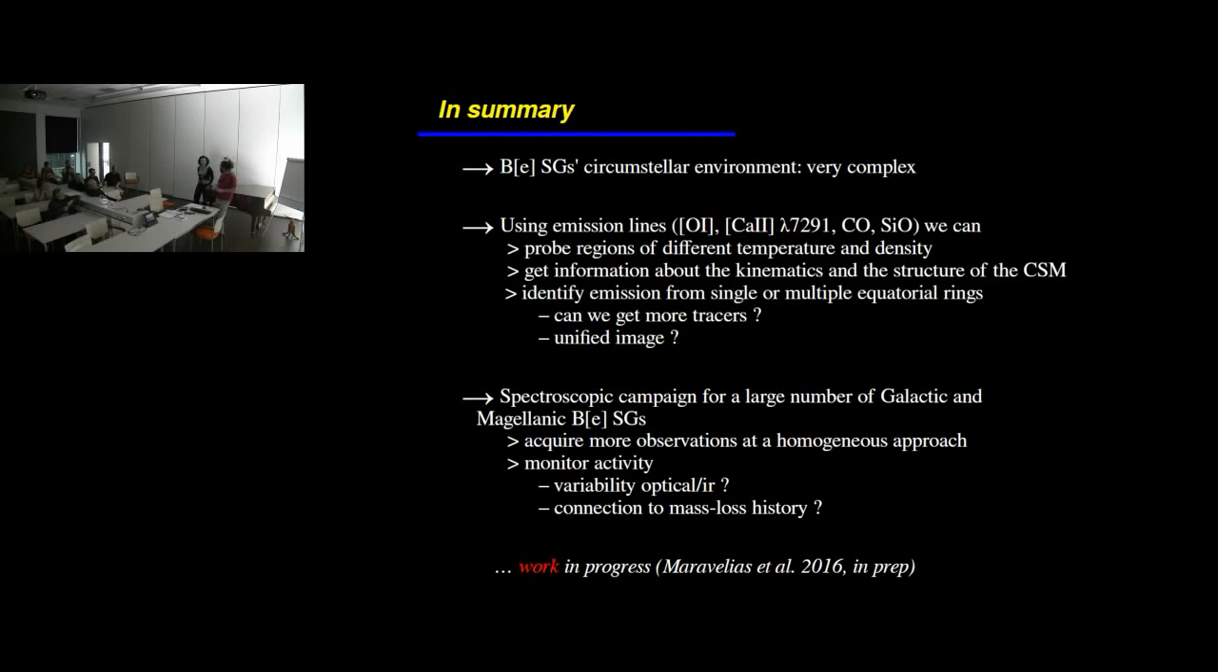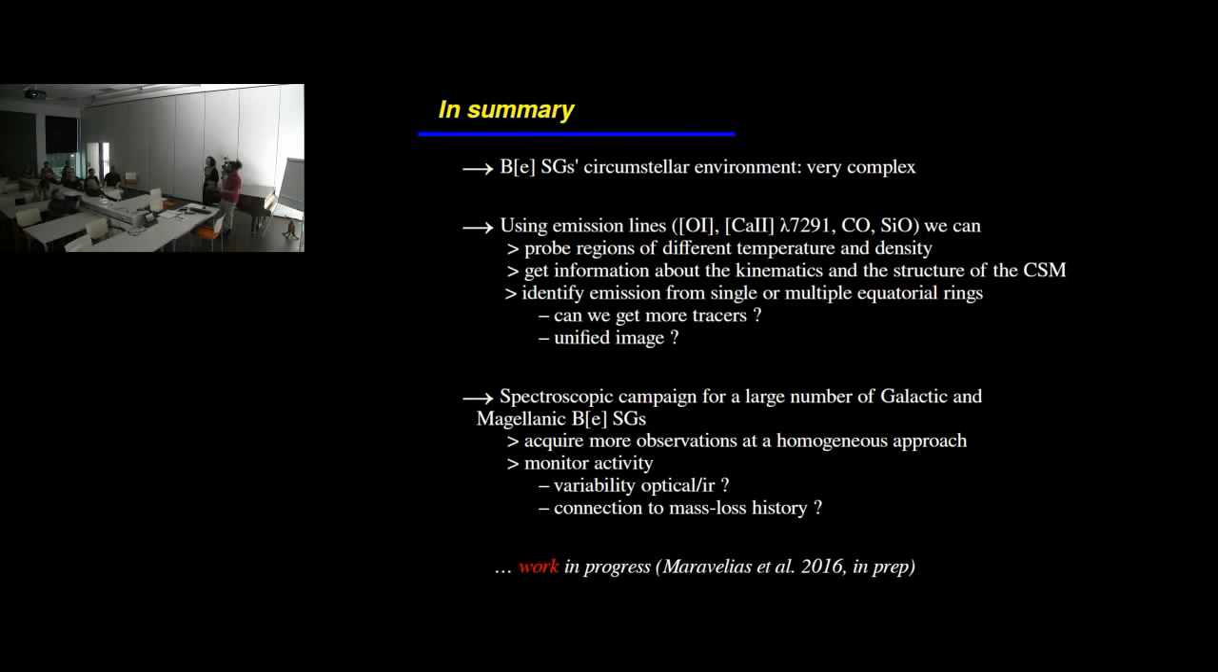Inclination angles are obtained with interferometry, right? Not in this work. Not in this work, no. This has been taken from another source. Yes. More questions?